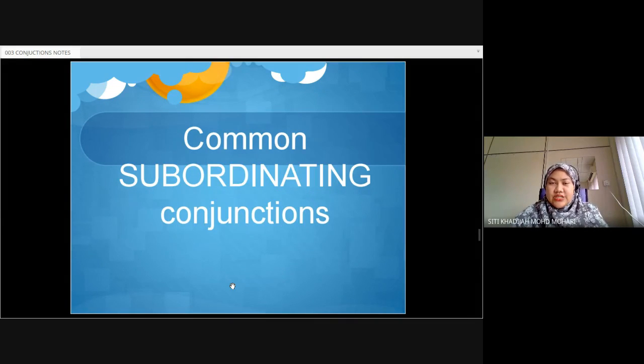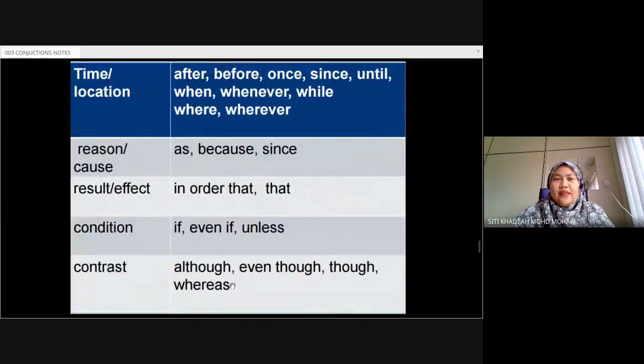Kalau coordinating conjunction, dua clauses yang independent together, we want to join them together. But then subordinating conjunction, satu independent, satu dependent. Yeah. And these are the examples of coordinating conjunction. Subordinating conjunction. If you want to show reasons, of course, kita include as, because, since.